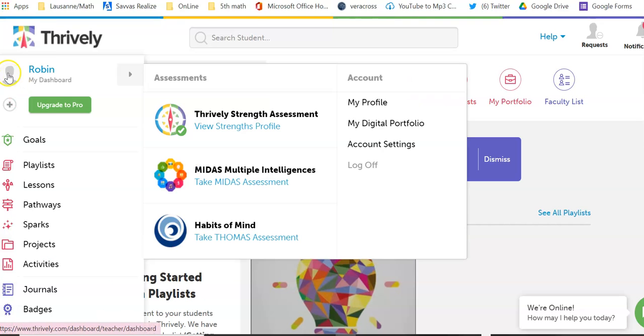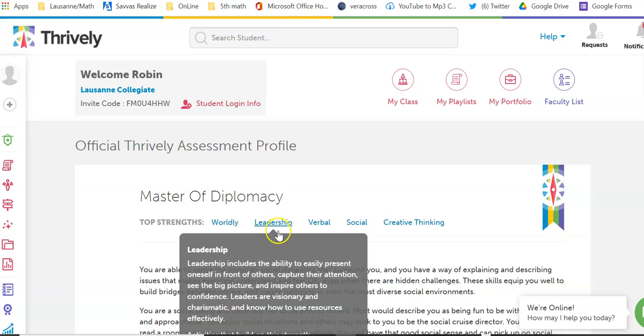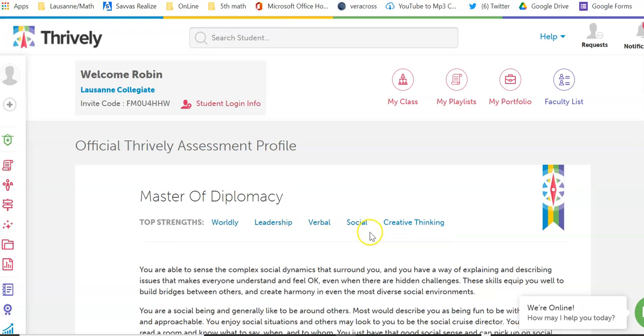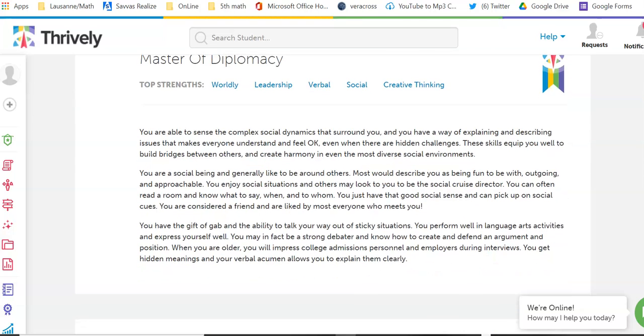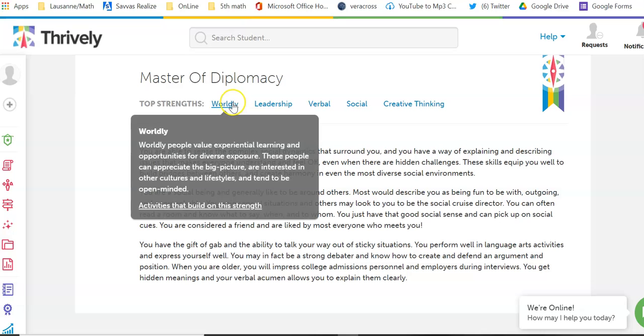And one of the cool things is you'll be able to see your strengths profile. After I finish mine, here are my results: Master of Diplomacy, is what they're calling me. The cool thing about this is, for fifth grade, if you read this, it is so spot on for who these kids are and who I am as a person, too. You have the gift of gab. If you know me, you know that's true. But there's worldly, leadership, verbal. These are my strengths. The cool part is this should be spot on to what you believe and what you are if you answered them correctly.